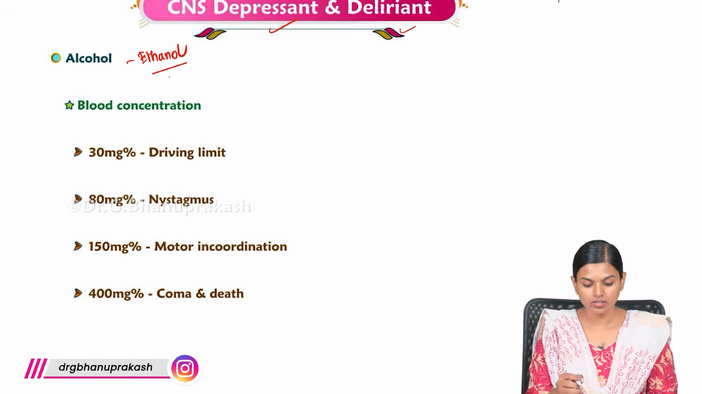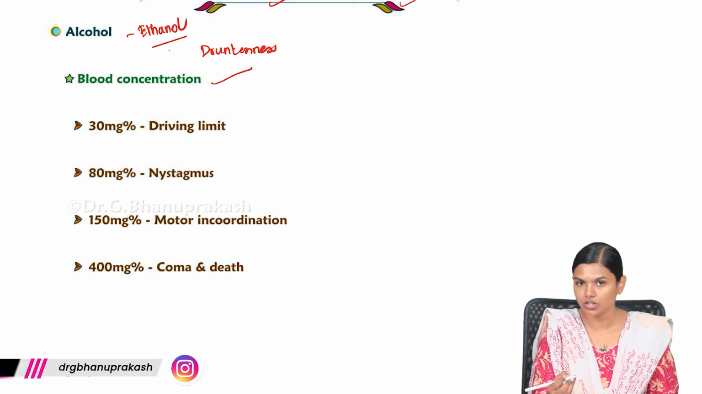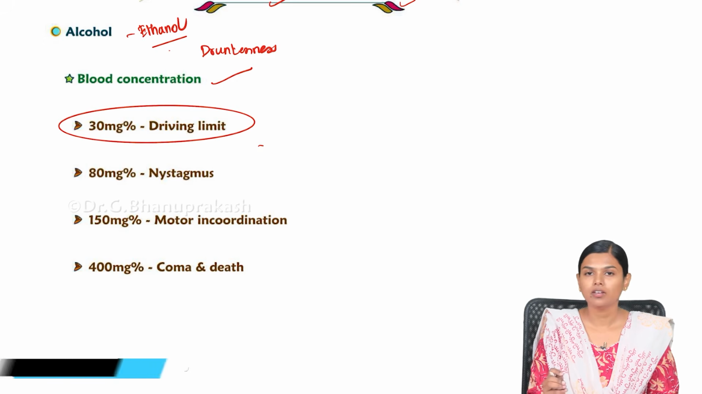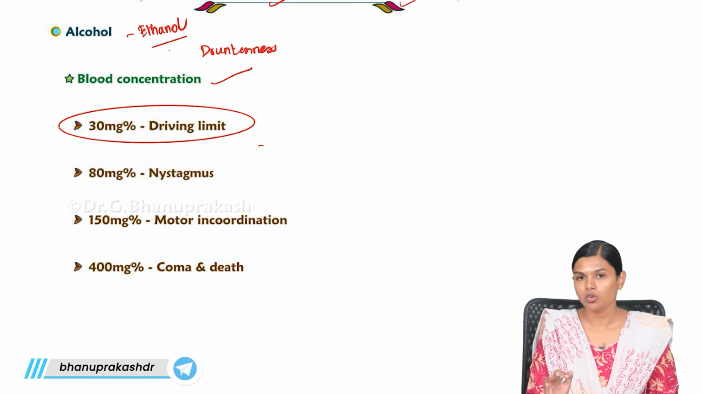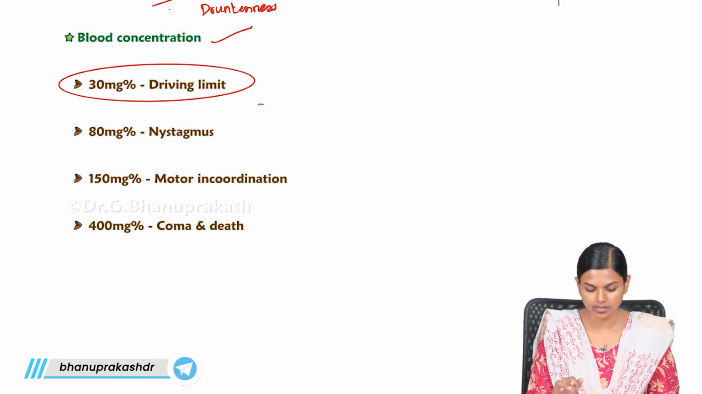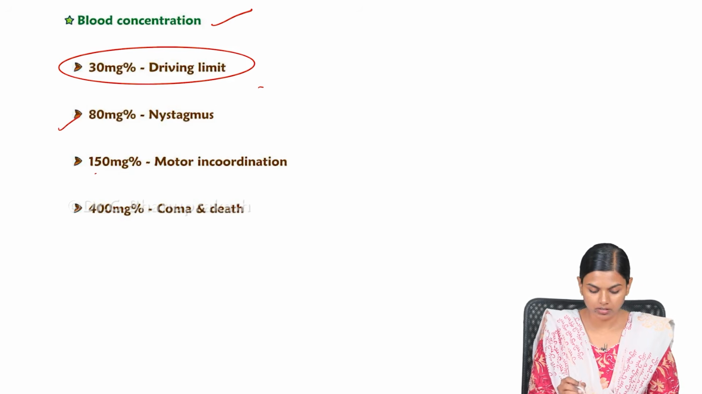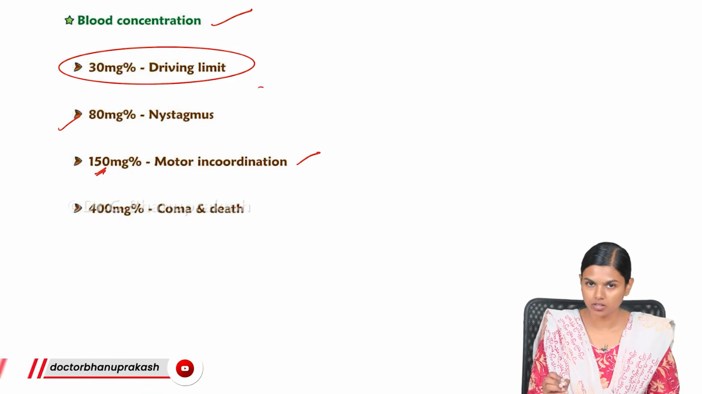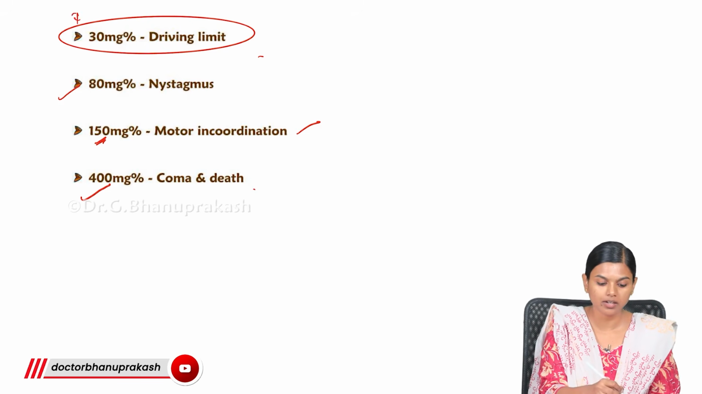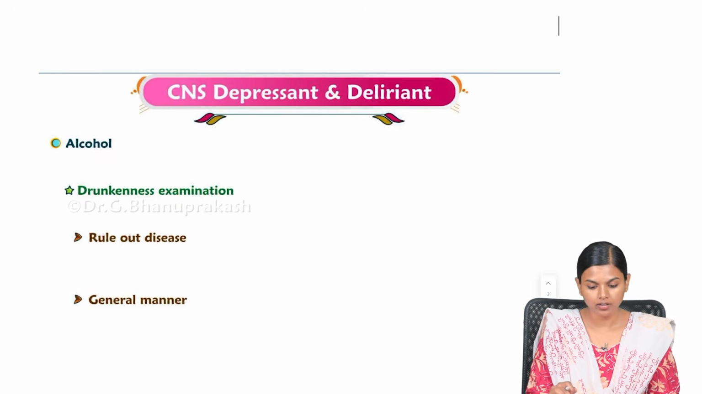So first, drunkenness examination: why we do it is to find out the blood concentration of alcohol, because there is a limit in India which is 30 milligram percentage. If it crosses the limit, then you can be booked for drunken driving. So that is the implication of this drunkenness examination. If the blood concentration goes to 80 milligram, then you can get nystagmus. Then by 150 you will lose all the muscle coordination, and if it reaches 400 there will be coma and death.